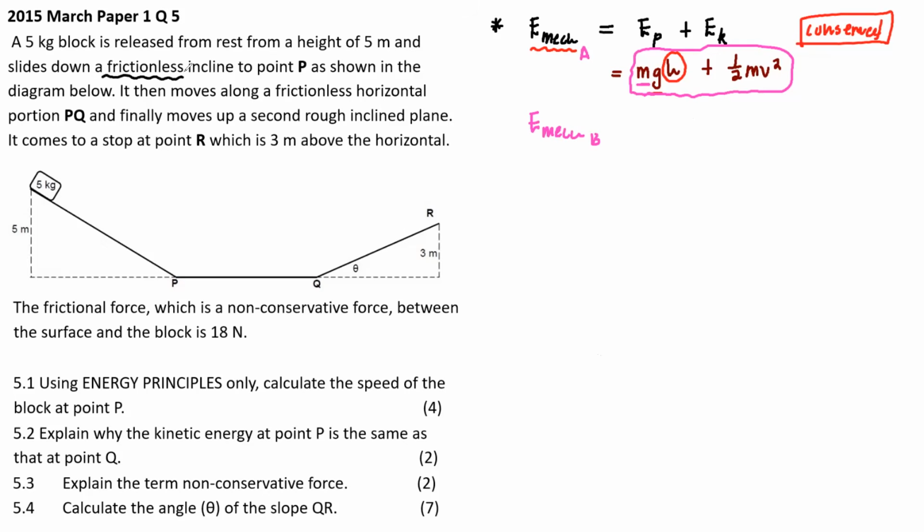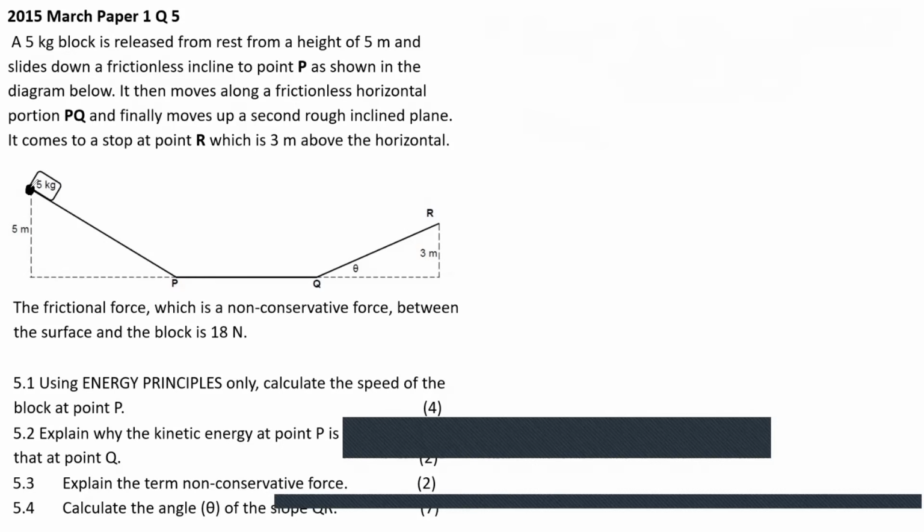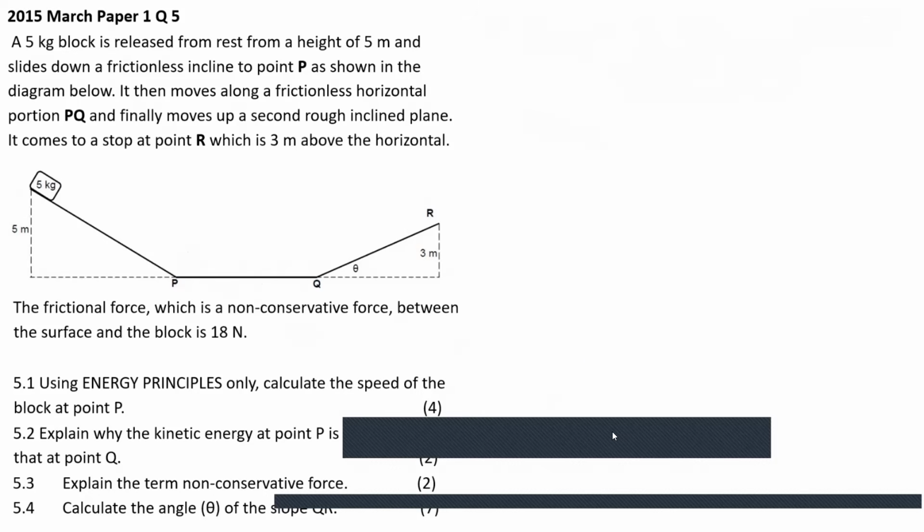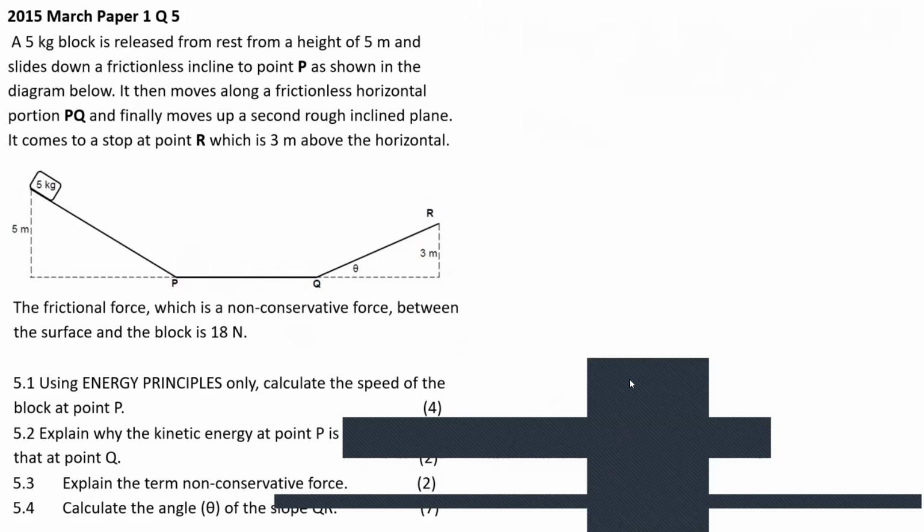When you go to my tips, I said that if the word says frictionless, it means there's no friction, and also the mechanical energy is conserved. So in this case, from the start to point P, mechanical energy is conserved. From P to point Q, mechanical energy is conserved. This is because they are frictionless. There is no friction. The system is isolated.